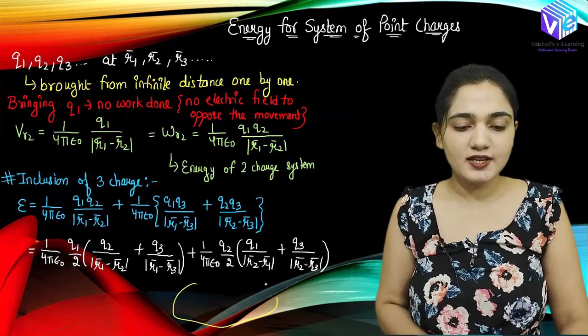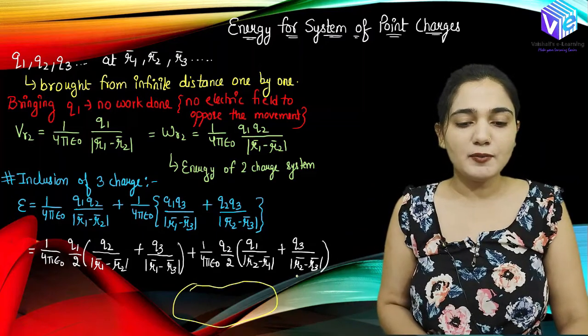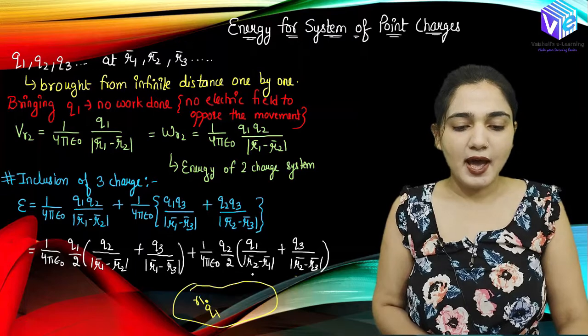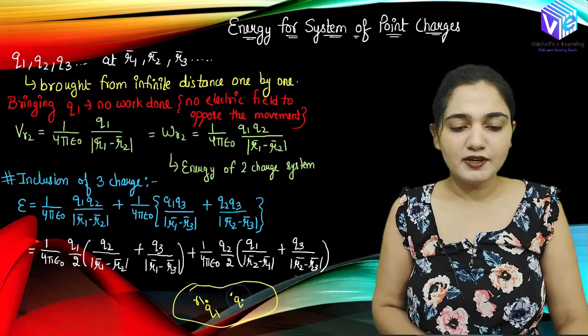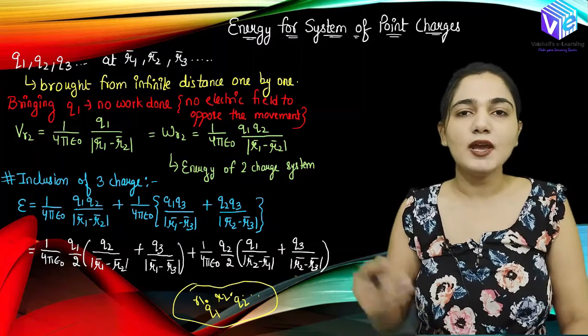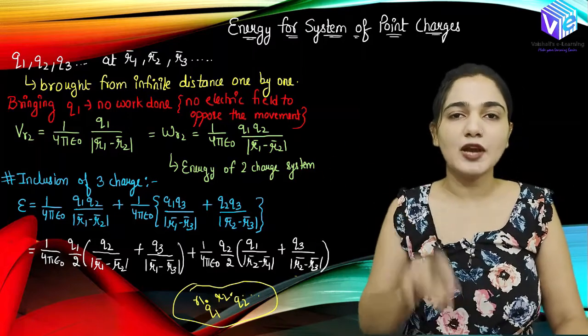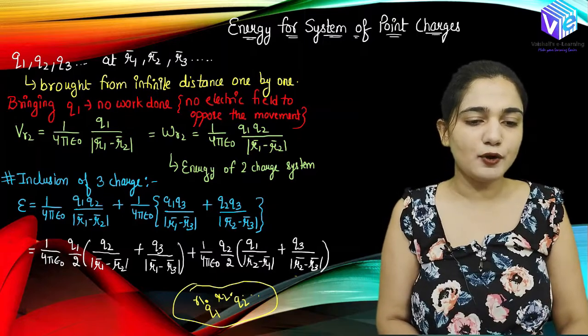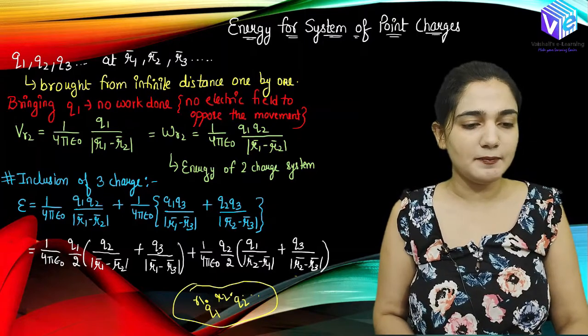So let's suppose this is the space that I have, and from infinity, first of all, I will be moving the Q1, right, at the location R1. Then I will be taking Q2 from the infinity at the location R2 and so on. So this is how we are moving the point charges. We are placing them at the specific location, right? So the charges are brought from the infinite distance one by one.